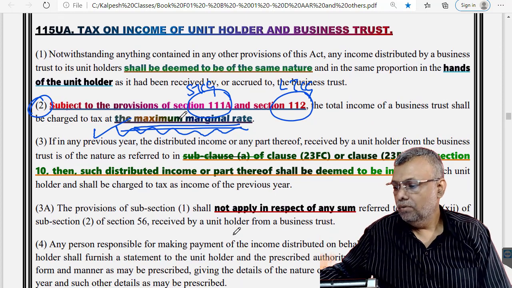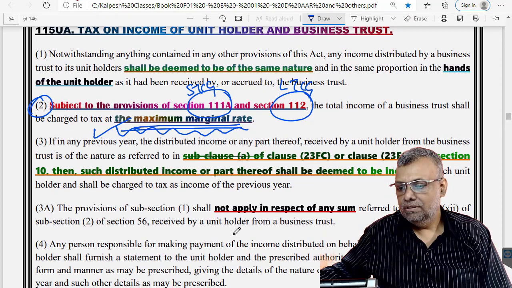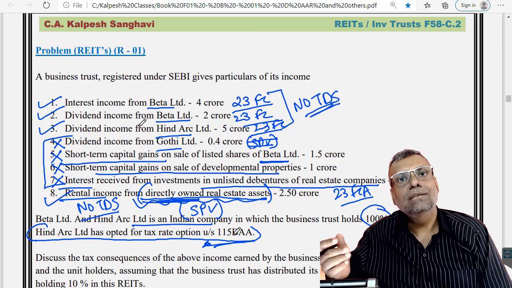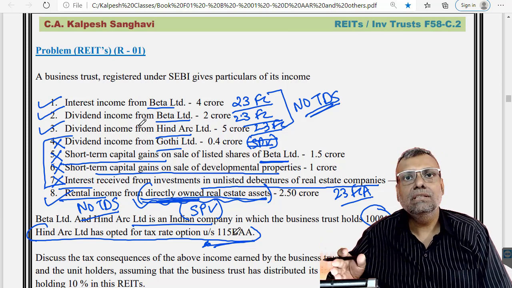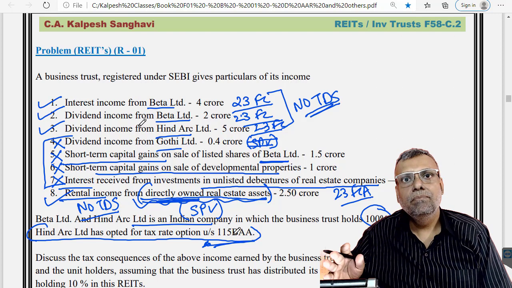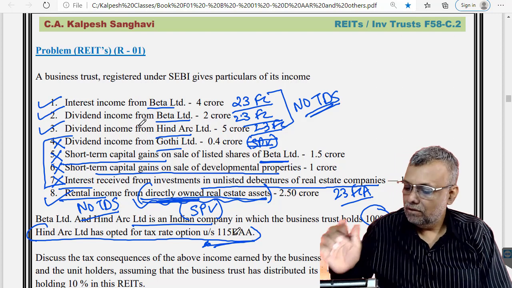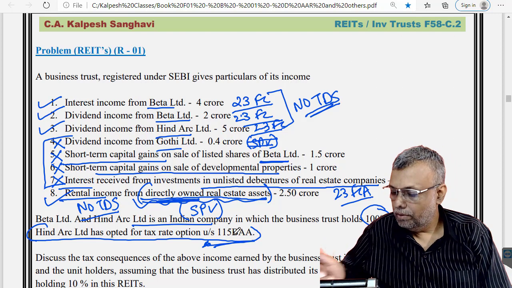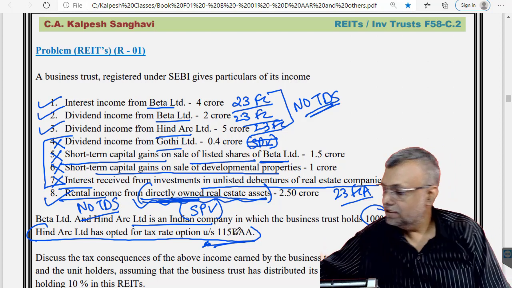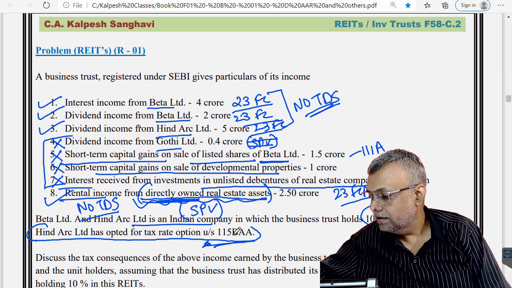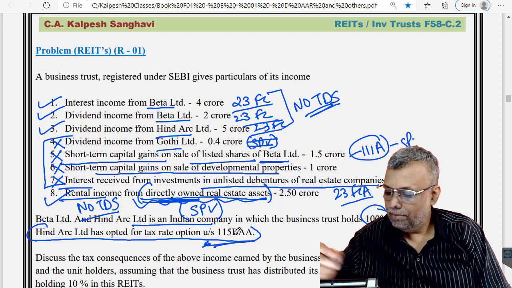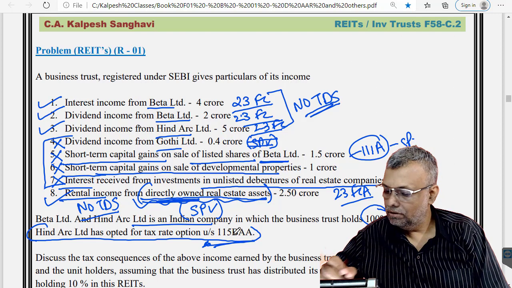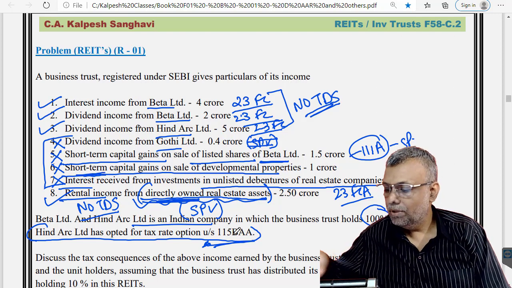Now whatever is exempt in the hands of the business trust will ideally become taxable in the hands of the unit holder, but that we will discuss when we discuss the unit holders, not right now. Now see, point number 4, dividend income. No special rates, so MMR. Short term capital gains on listed shares will be covered by 111A, so that special rate will be applicable.